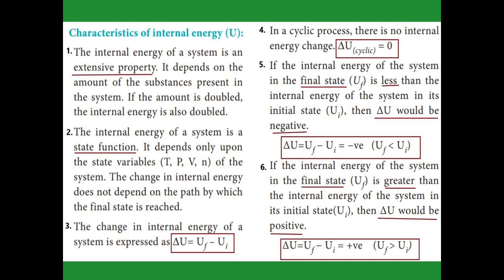And the fifth one, if the final internal energy of the system is less than the initial internal energy, then the delta U value is negative. The sixth one, if the final value of internal energy is greater than the initial state, then the delta U value is positive.